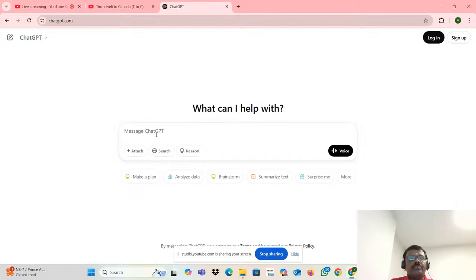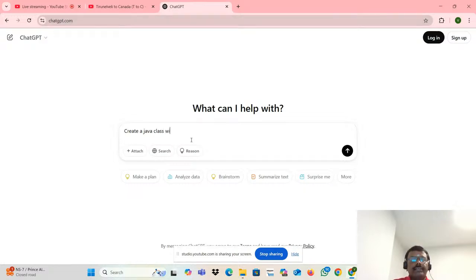Simple. If you go to ChatGPT, ask: can you create a simple class with one instance variable and one instance method? It will help create a Java class. It's ChatGPT.com, you just type it.